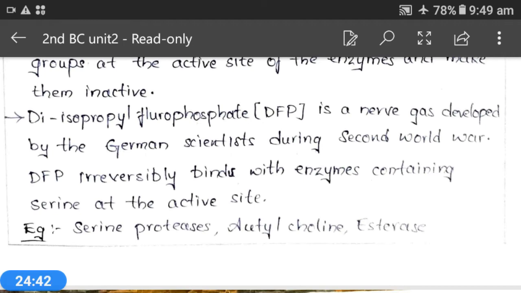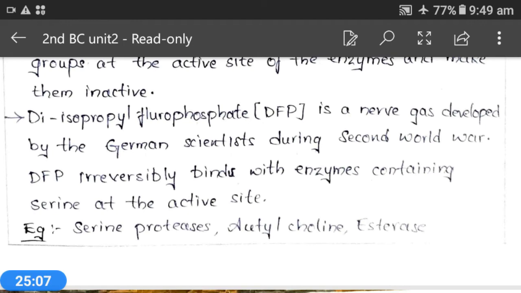Penicillin antibiotics act as irreversible inhibitors for serine containing enzymes and block bacterial cell wall synthesis. That means penicillin is an antibiotic which acts on bacterial infections.